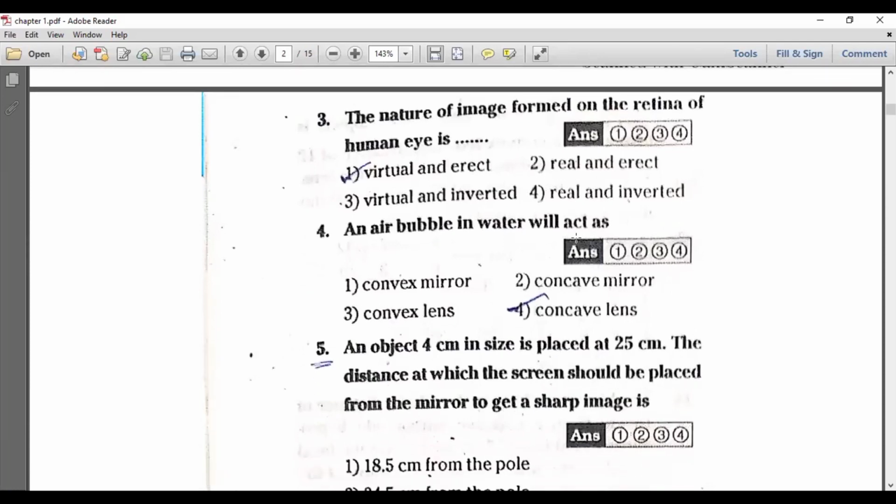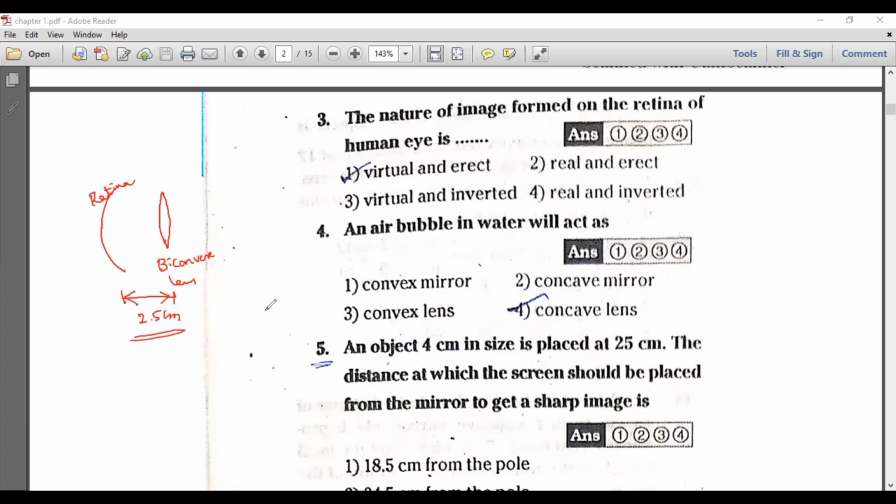Question number 3. The nature of the image formed on the retina of the human eye lens is? Look at here. Actually, this is a question from the human eye and its colourful world. In the eye, we have the biconvex lens. It is a converging lens. We know all of this. And the image will form on the retina. And the distance between the retina and the eye lens is 2.5 centimeters.